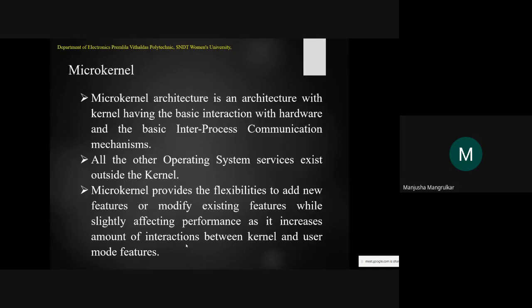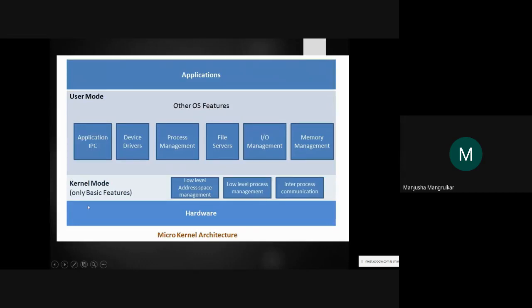But see the system, this is your kernel mode. Only the basic features: low level address space, low level process management, and inter process communication with the hardware, right? But all these other things it skips into the user mode: application IPs, device drivers, process management, file services, input output management, memory management, everything is in the user mode. If you want, you develop it, or that will increase the user task, right?